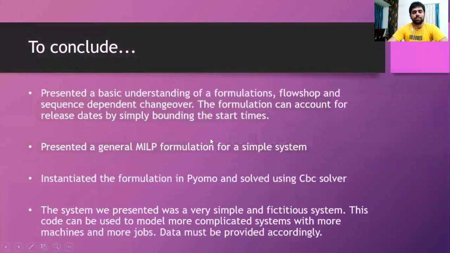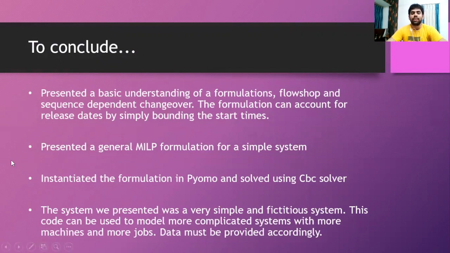So let's conclude this. What we have done so far is present you a basic understanding of formulation of the flowshop system and sequence dependent changeovers in it. The formulation can account for release dates. If you have to add some release dates, let's say every job is not available initially at time 0, then you have to just add a few more constraints. That is, for the starting time of every job on machine 1, you have to add a lower bound. It cannot be 0. It should be the lower bound, and that should be the release date we have.